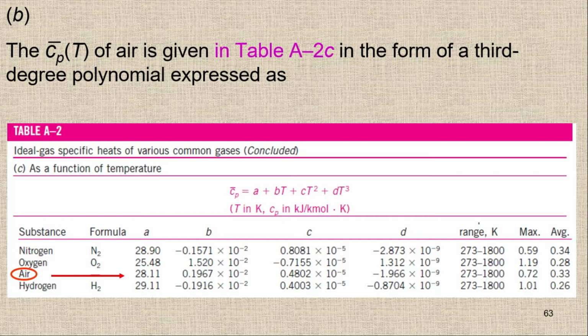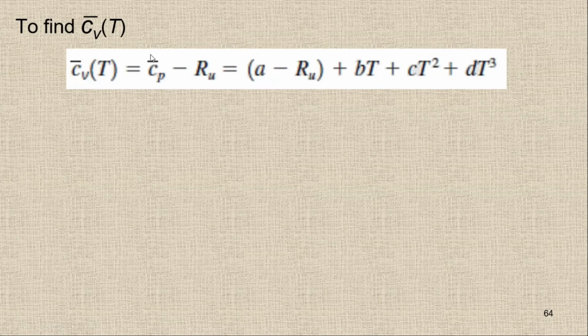If I use the equation in terms of mole, it will be Cp bar minus Cv bar equals Ru, because then we have to use the universal gas constant. Rewriting the equation, Cp minus Ru is simply Cv. By rearranging, Cv bar equals Cp bar, in molar form, minus Ru. So this is the universal gas constant.